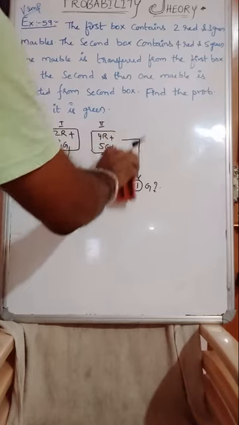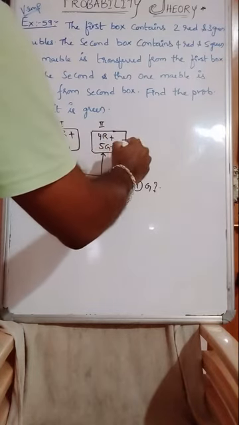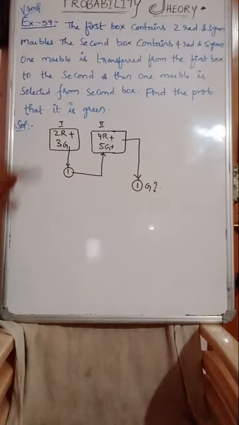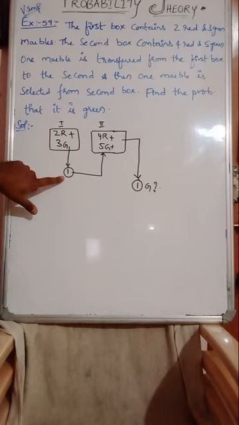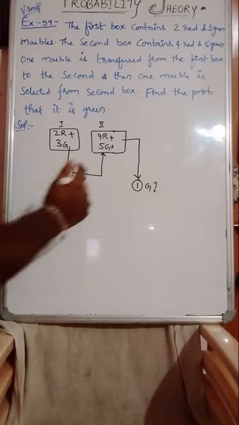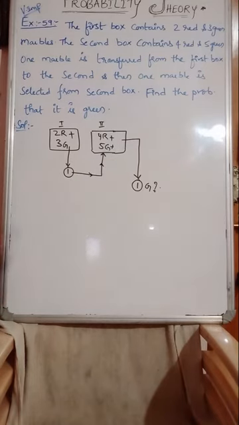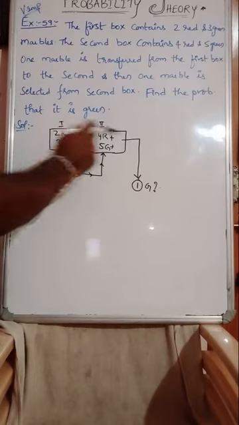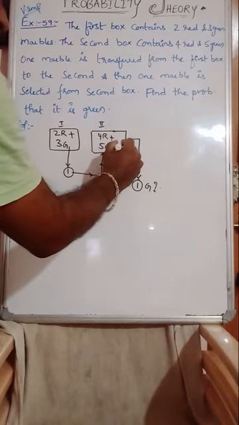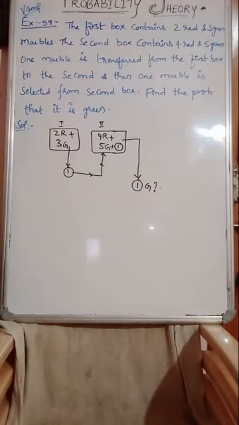So here, one ball is selected from the first. I mean one marble, I am saying just a ball, anything is fine. One marble is selected from the first and transferred to the second. After transferring from first to second, here one ball will get increased, right?